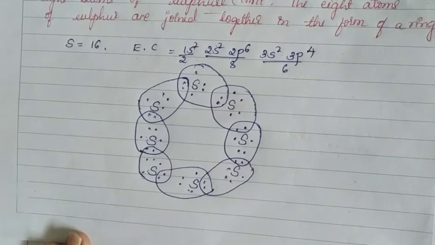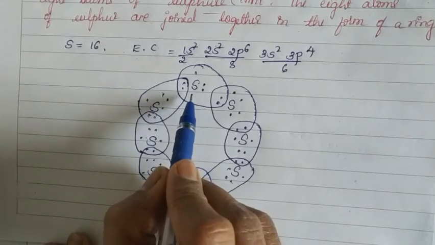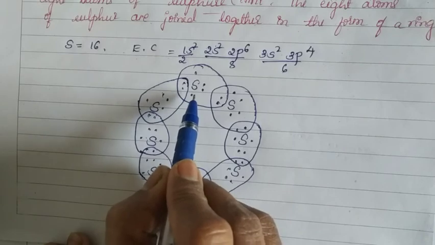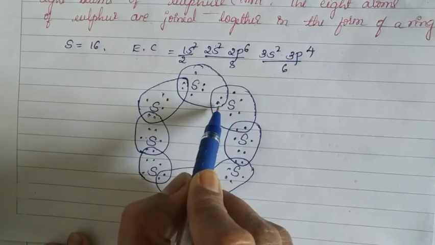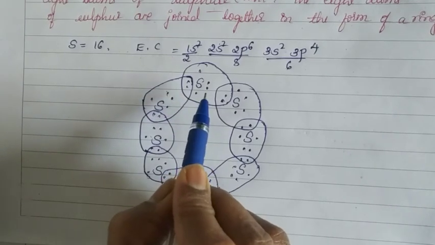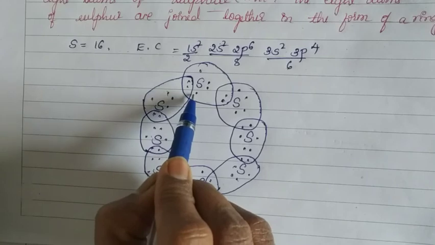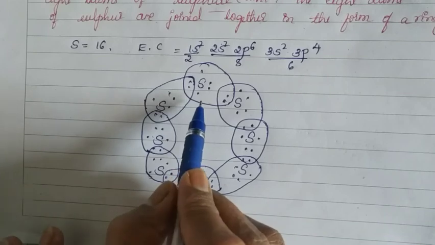All of you memorize the noble gas electronic configuration. How many electrons are needed to make 8 electrons with 6? Only 2 electrons are needed here to show the noble gas electronic configuration. Now this sulfur needs 2 electrons. Those 2 electrons are taken from the neighbouring sulfur like this. Due to that, we have to put the circle like this. Now see only this sulfur and count the dots: 1, 2, 3, 4, 5, 6, 7, 8. This sulfur shows the noble gas electronic configuration.